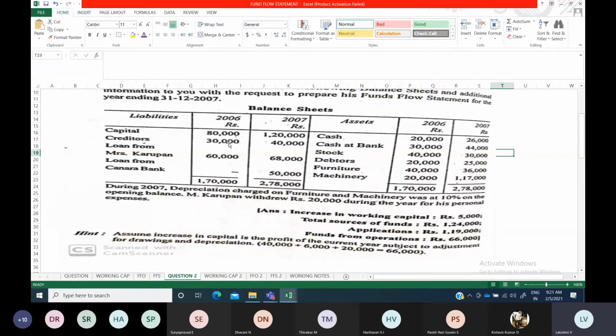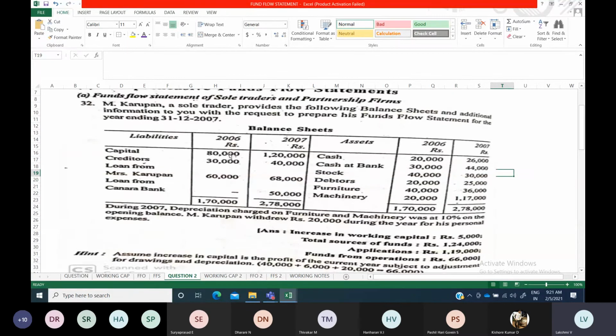In the case of joint stock companies, 80,000 and 1,20,000 are given, so an increase in share capital means a further issue, and you show it under sources of funds. But here you cannot show it as a further rise in capital, because they have given drawings in the question.